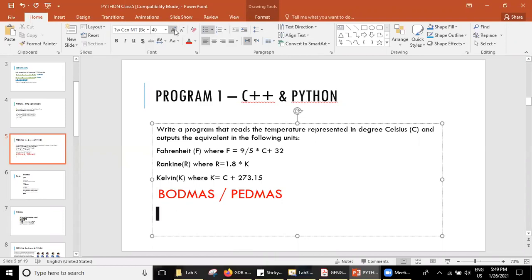When we have different kinds of operators, what I mean by operators is plus, minus, multiplication and division, and what we have is modulus and many other things. All these operators have a priority. For example, whenever